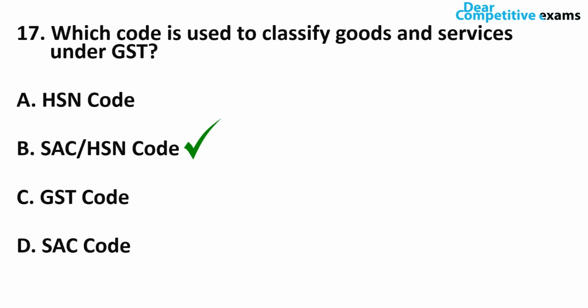Friends, HSN stands for Harmonized System of Nomenclature. HSN and SAC codes are an internationally adopted system for commodity descriptions and product details. It is a system developed by the World Customs Organization, WCO. So to classify goods and services, we use SAC and HSN codes. So let's move on to question number 18.